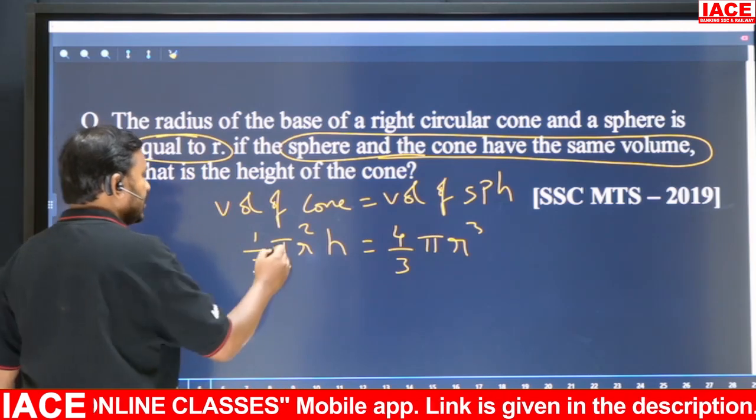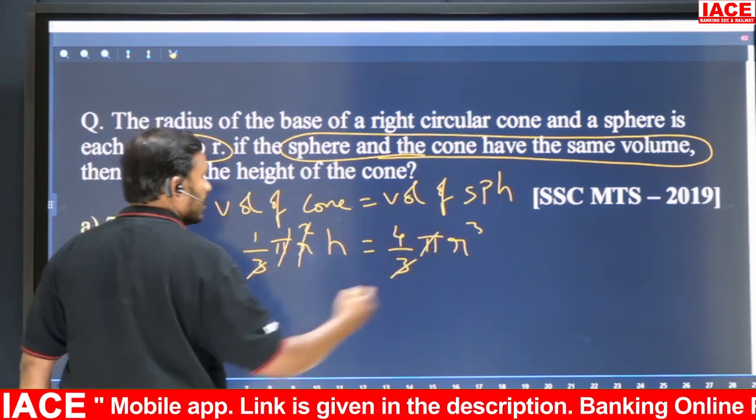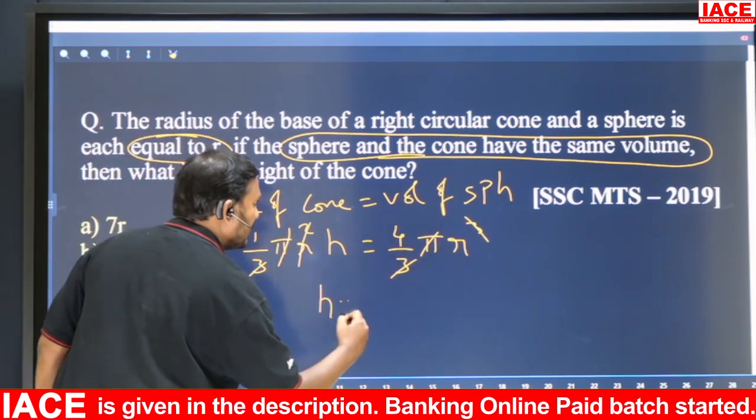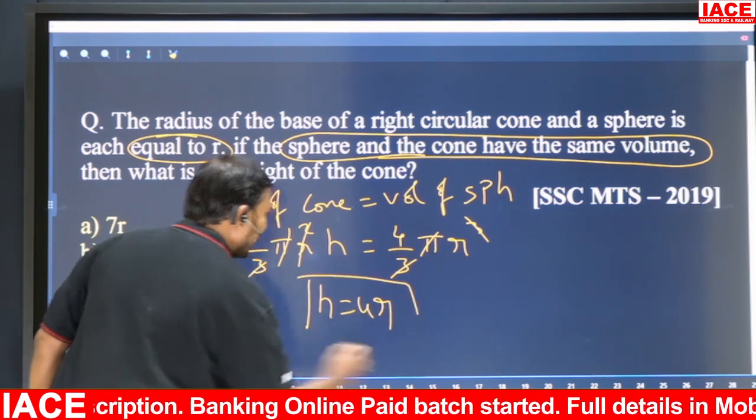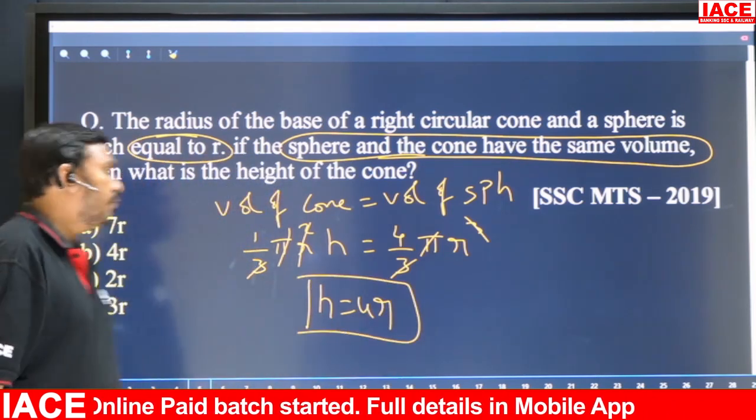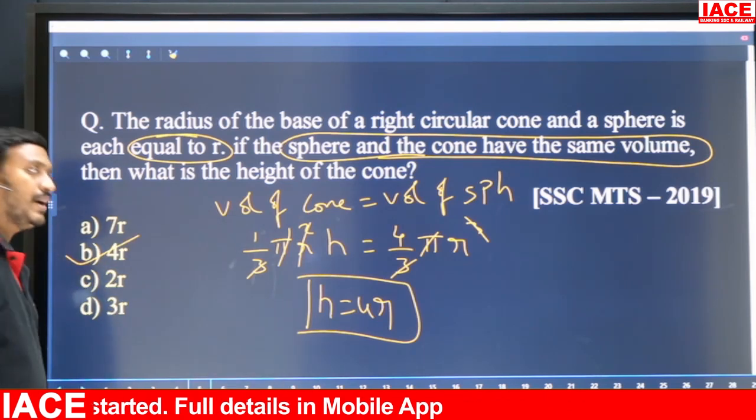Now cancellation: 3 cancels, pi cancels, r square cancels. So h equals how much? 4r. So the height is how many times the radius? 4 times the radius. So option B is the right answer.